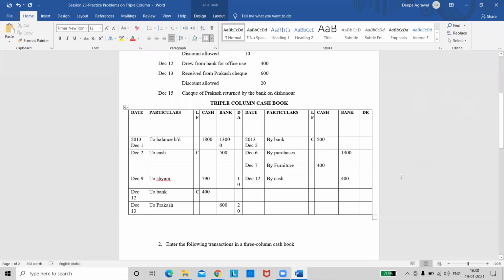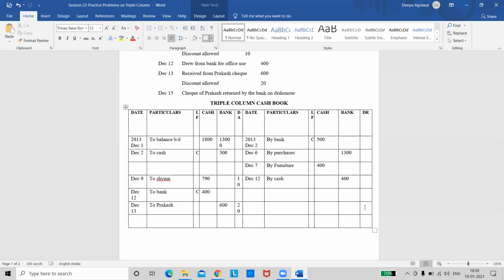Now look at the last entry. The last entry says December 15, check of Prakash returned by the bank on dishonor. So that means what happened earlier? We entered this. We wrote an entry as we got a check from Prakash for 600. Now after 2 days, we come to know that that check has been cancelled or dishonored. And we know why a check is dishonored. It's dishonored due to lack of funds, right? So now we need to cancel this entry that we have already passed. The check is cancelled, so we have to cancel this entry also.